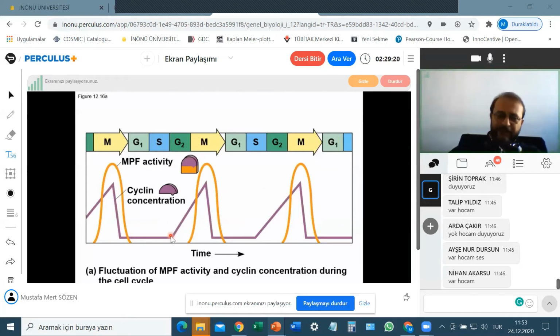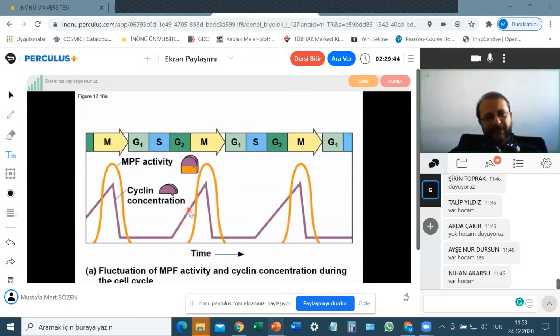One of those proteins is this cyclin. The cell starts synthesizing this protein during S phase, and during G2 phase, while the cell is synthesizing this protein, the concentration of that protein increases in the cytoplasm.